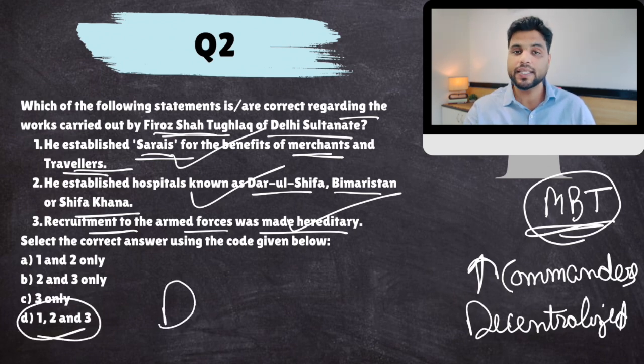Again, you'll see this. During the Delhi Sultanate, the powerful sultans weakened the nobility. Balban did that. Alauddin Khilji did that. Muhammad bin Tughlaq did that. But all the others wanted to please the nobility because their power was not that extreme. That was evident in Firoz Shah Tughlaq as well. So the answer to this question would be D.